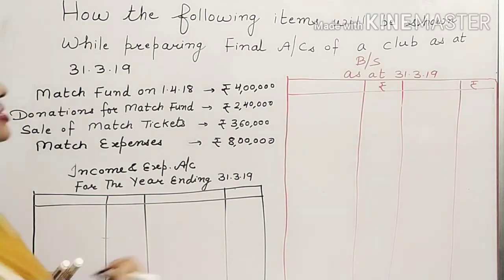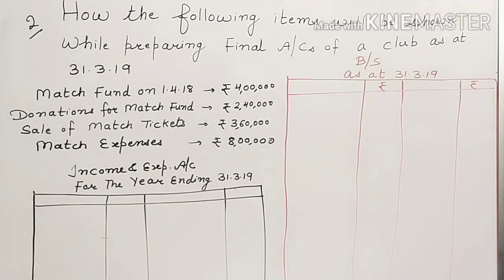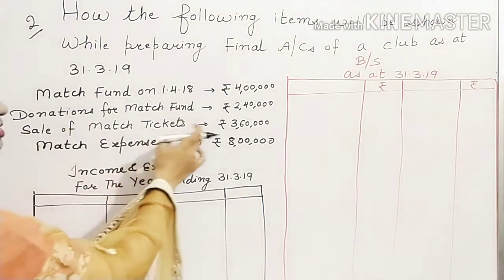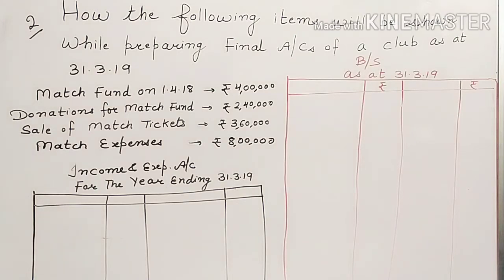Now let us discuss second example. Again you are given match fund in the question, rupees 4 lakh. During the year you have received donations rupees 2,40,000 and sale of match tickets rupees 3,60,000 and match expenses are given to be rupees 8 lakh. Then how will you show these in your final accounts?